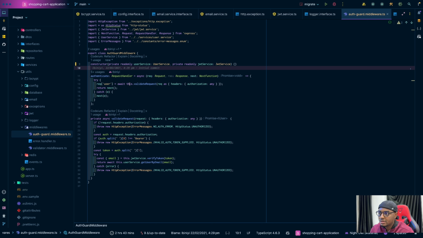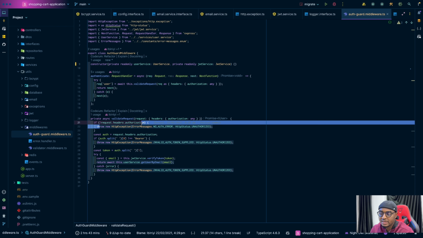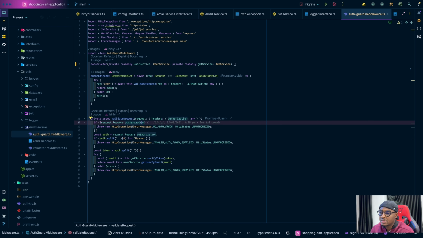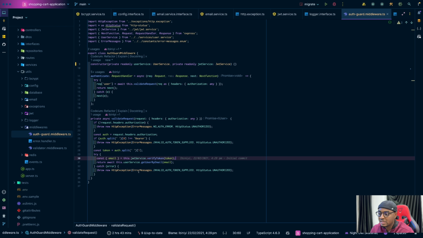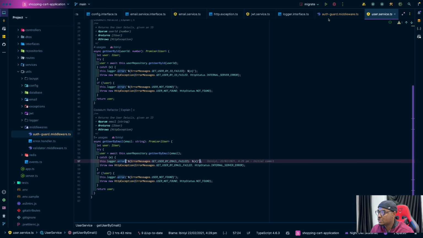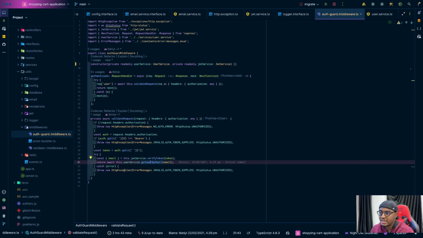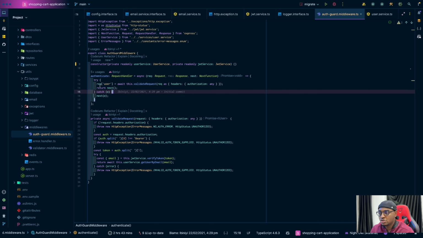middleware. I have a validate request function that checks the authorization header. If it's not there, it throws an error. Then it checks whether it's a bearer token, splits it, and then verifies. Once it verifies the token, it tries to make sure that the user actually exists, and if the user exists, it stores the user inside the request.